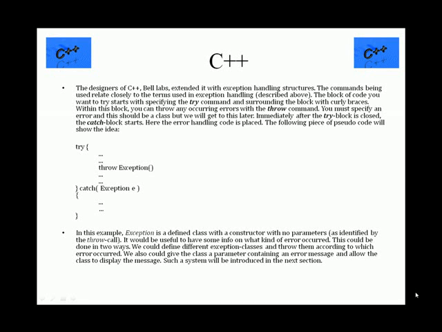The block of code you want to try starts with specifying the try command and surrounding the block with curly braces. Within this block, you can throw any occurring errors with the throw command. You must specify an error, and this should be a class. Immediately after the try block is closed, the catch block starts. Here the error handling code is placed.